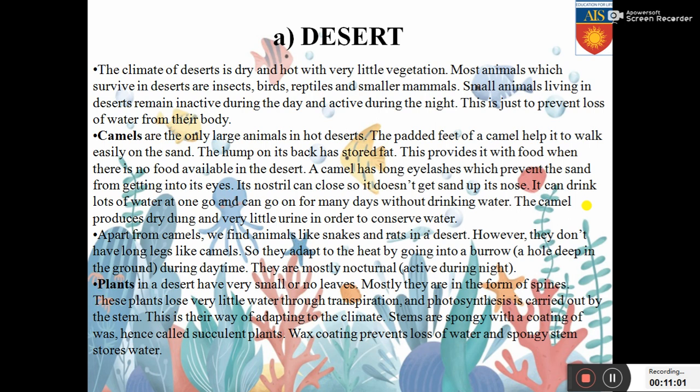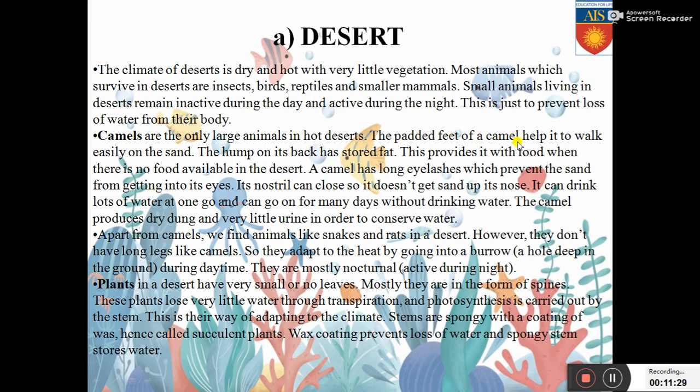Due to the very high temperature and dry region, animals tend to lose water by perspiration or sweating. To avoid that, the animals are more active during the night when the temperature is less and the loss of water by sweating is also reduced. Let us have a look at one of the most important animals of the desert, camels. Camels are the only large animals in hot desert.